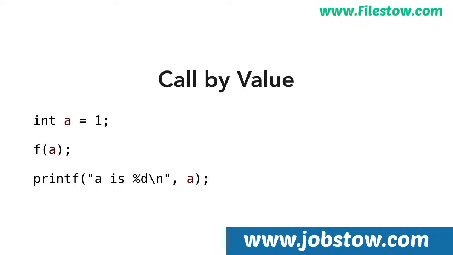For example, here we have a variable a with a value 1. This variable is passed to a function f. After the function returns, we print the value. Here's the function f, which takes that value and assigns it to a local variable also named a, but this is absolutely a different value. It's in a different scope and is separate in every way. The value 1 is copied and passed to the function, so when a is incremented in the function, only its local copy is affected. The caller's copy remains unchanged, and printf will print the number 1.